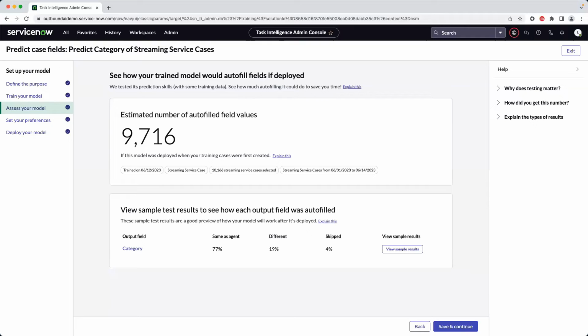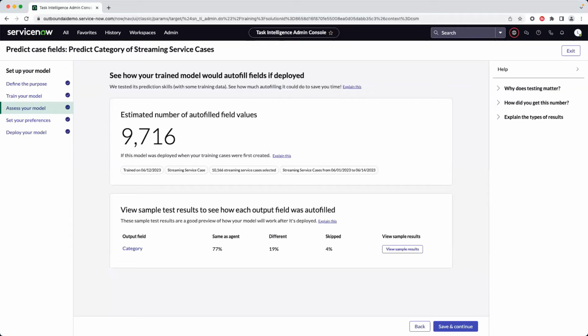So I'll give you one more extreme example. There are some customers who have a checkbox on their case form that indicates whether the case is a health and safety issue. Now, health and safety issues, they'll trigger several downstream workflows and cause various departments to swarm together to quickly figure out and resolve the issue. In this situation, getting that wrong, incorrectly predicting that something was a health and safety issue when it wasn't, and vice versa, the cost of that is very high. So good enough is going to have a very high benchmark in that situation.